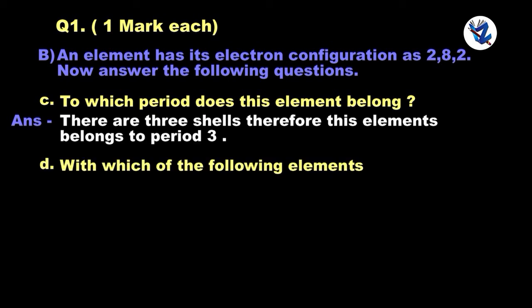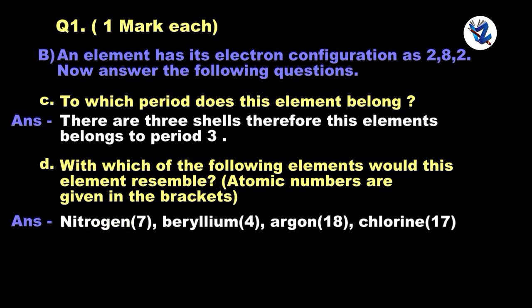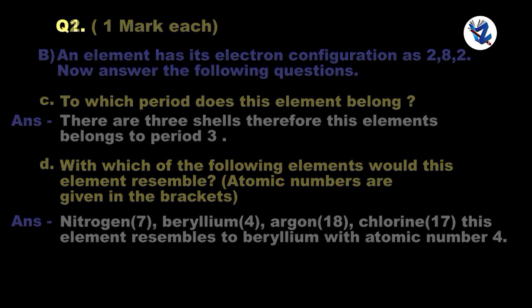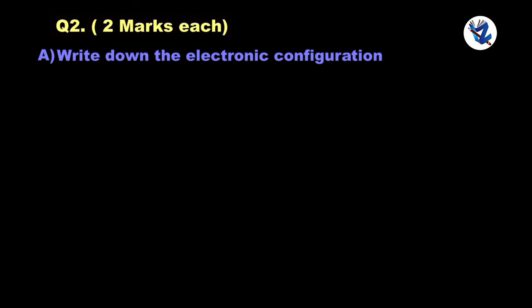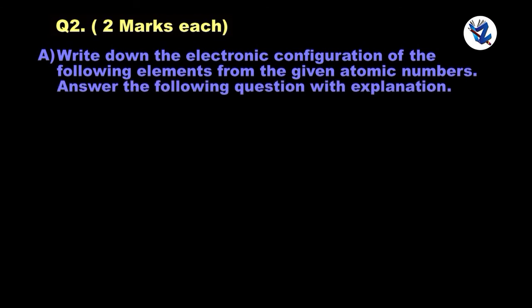With which of the following elements would this element resemble? Nitrogen, beryllium, argon, chlorine. This element resembles beryllium with atomic number 4. Question 2. 2 marks each. Write down the electronic configuration of the following elements from the given atomic numbers. Answer the following question with explanation.